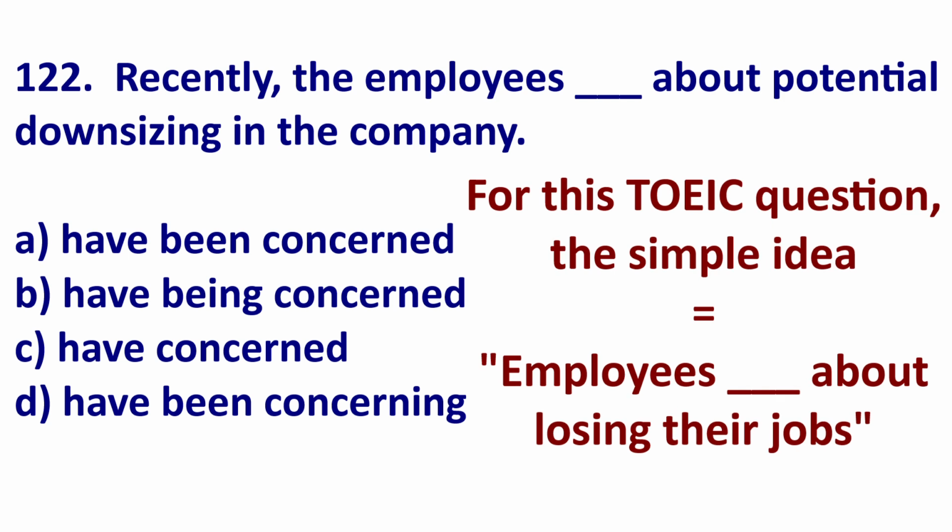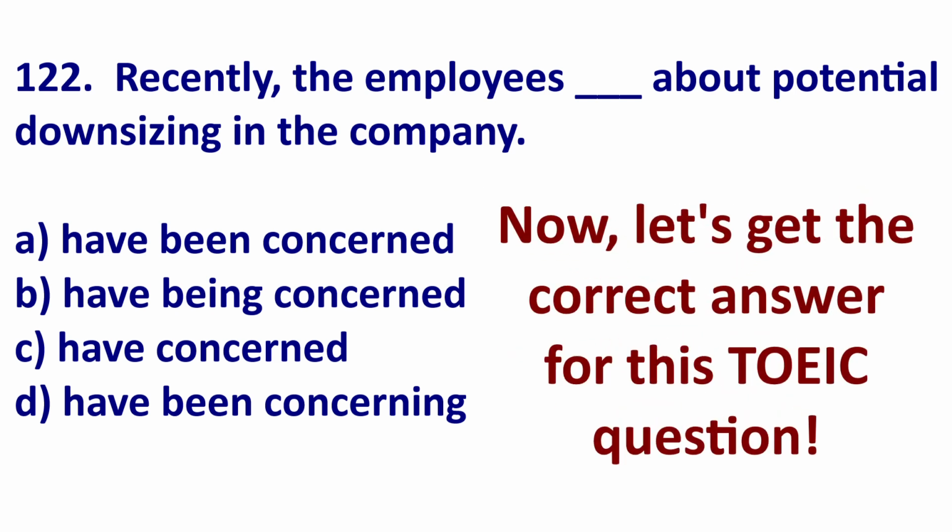So let's look at the basic idea here. Recently, the employees about losing their jobs because if the company downsizes, they will probably fire or lay off some employees. So now that we have the vocabulary, let's get the answer.